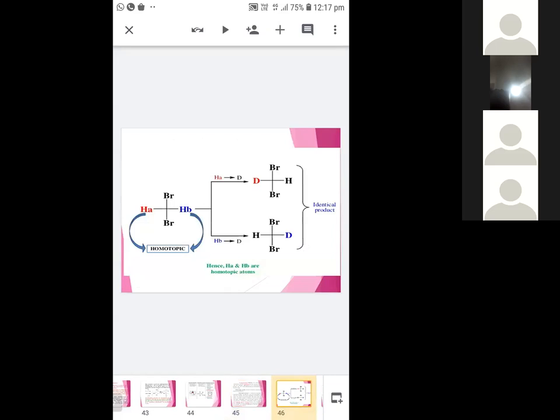See here, dibromomethane. In dibromomethane, HA and HB are known as homotopic. Either H replaced by some other atom will give an identical product. So these hydrogens or these groups are known as homotopic.